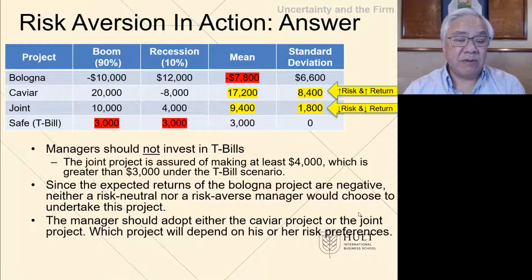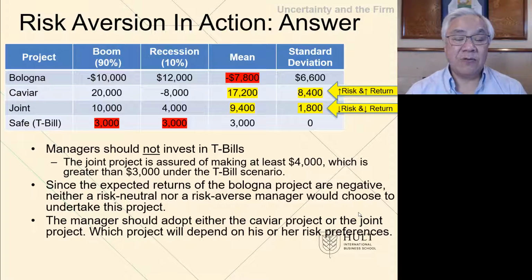When we solve this problem, we see that 2 we discard immediately. The easiest one to discard is the T-bill because it returns lower than any of the other items, and yet we feel that we've captured 100% of the probabilities. Therefore, there's no chance that the safe T-bill is better.